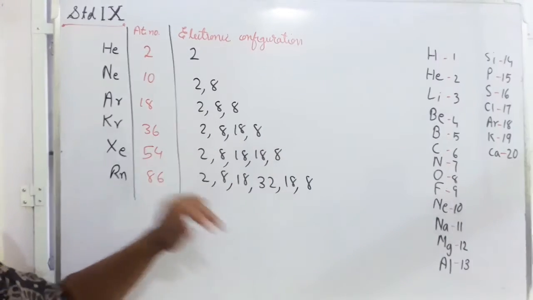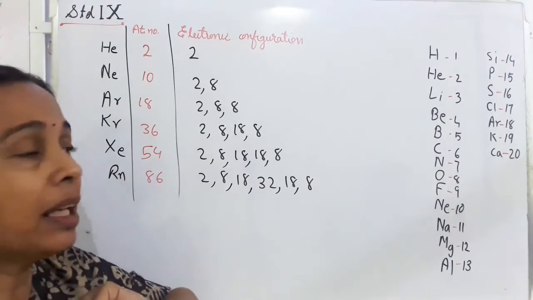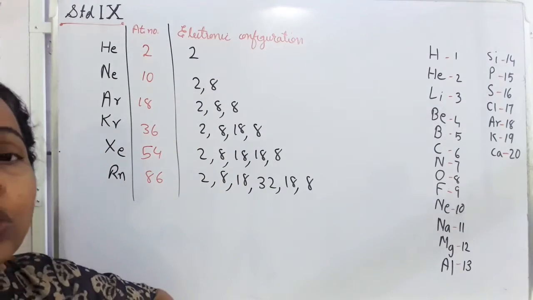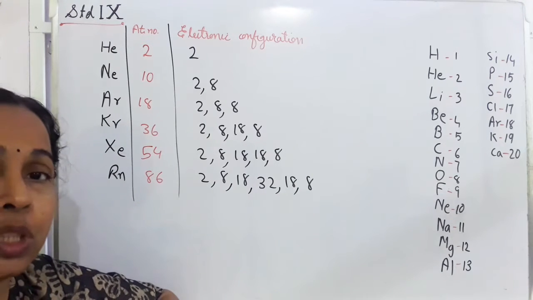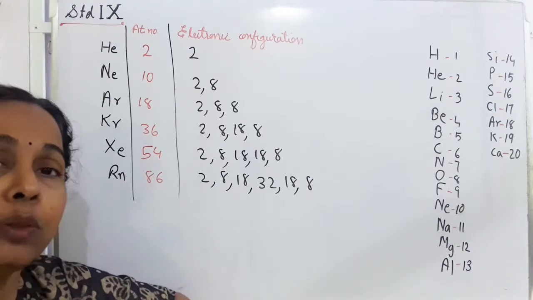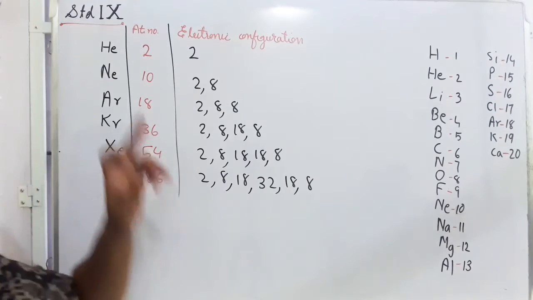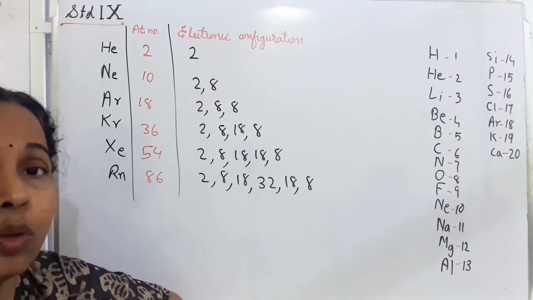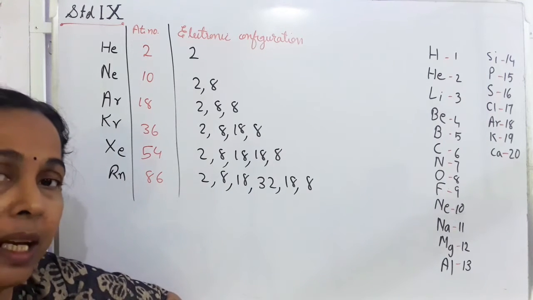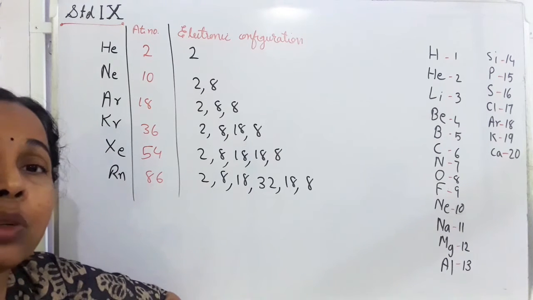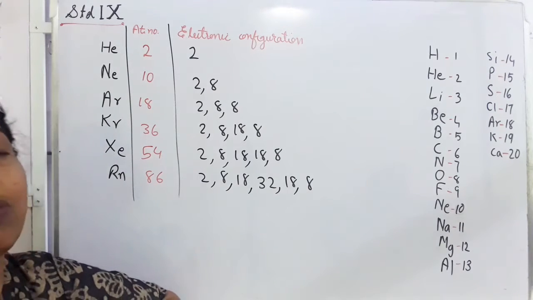When you write the electronic configuration of these elements, you see that all of them except helium have 8 electrons in the outermost shell. So they understood that these 8 electrons in the outermost shell give stability to that atom. That is why these inert gases do not react with any other atom. In the case of helium, it has only 2 electrons, but it cannot accommodate 8 electrons in the first shell. The first shell can accommodate a maximum of 2 only. Therefore, the 2 electrons in the first shell give stability to that atom.